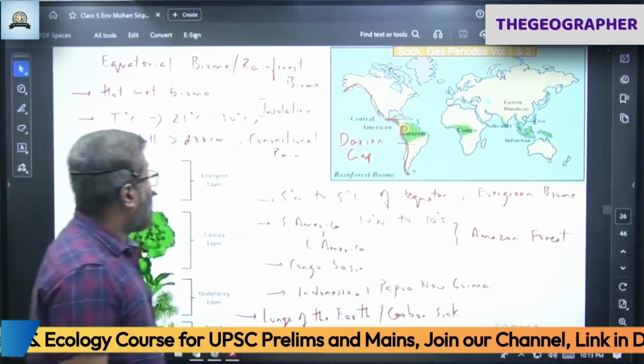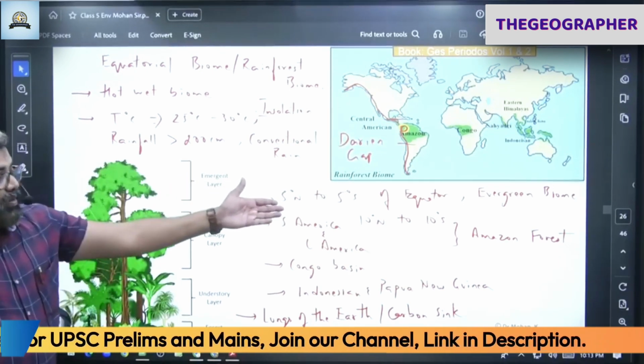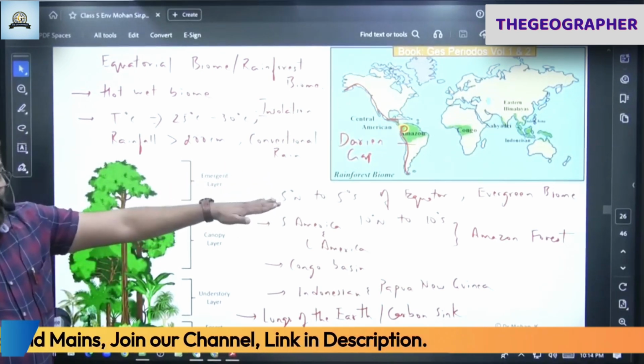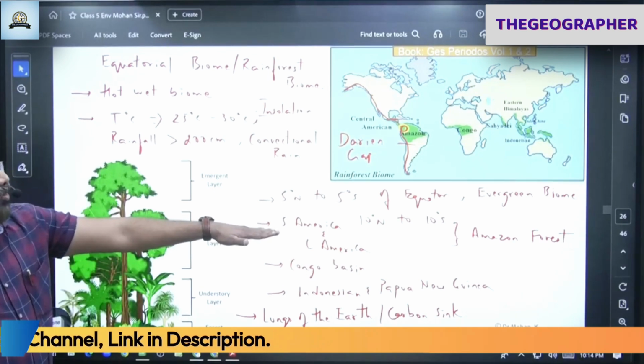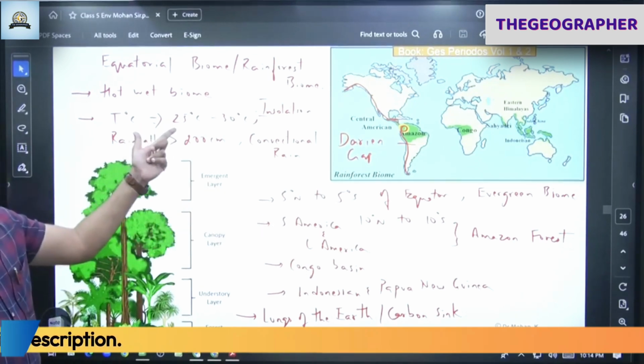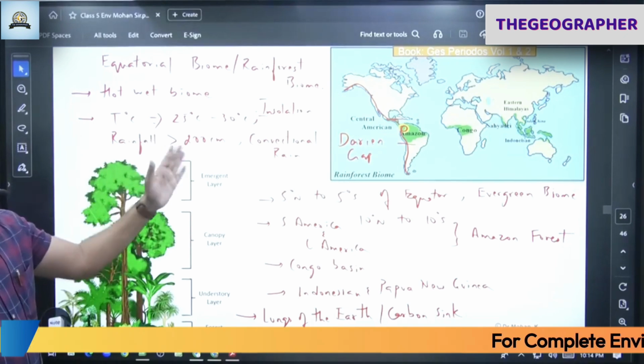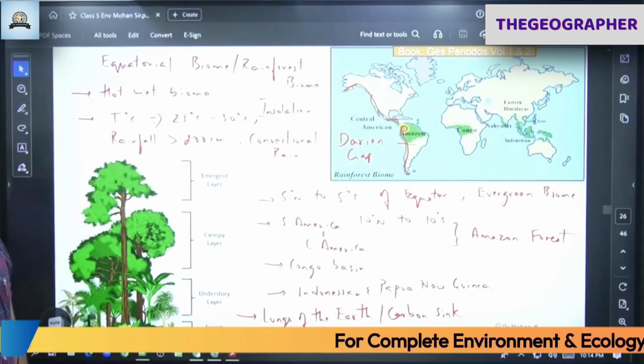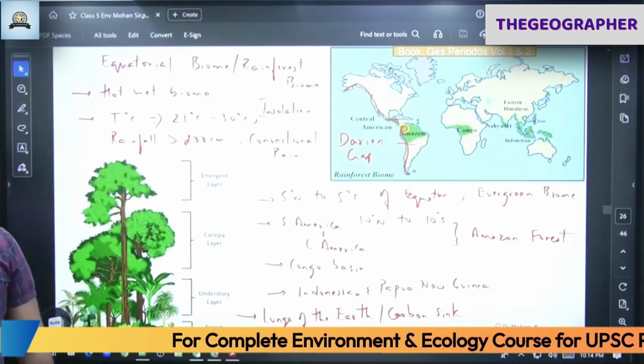Okay, evergreen biome. They are found in 5 degree north to south. Location, some places 10 degree north to south. Temperature 25 to 30. Rainfall 200 centimeter. Okay, rainfall type convectional, sunlight throughout the year.